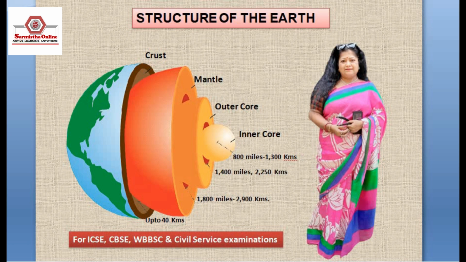This is the diagram of the structure of the earth. Here you can see the three layers of the earth: crust, mantle and the core. And the distance of all the layers have been mentioned over here.